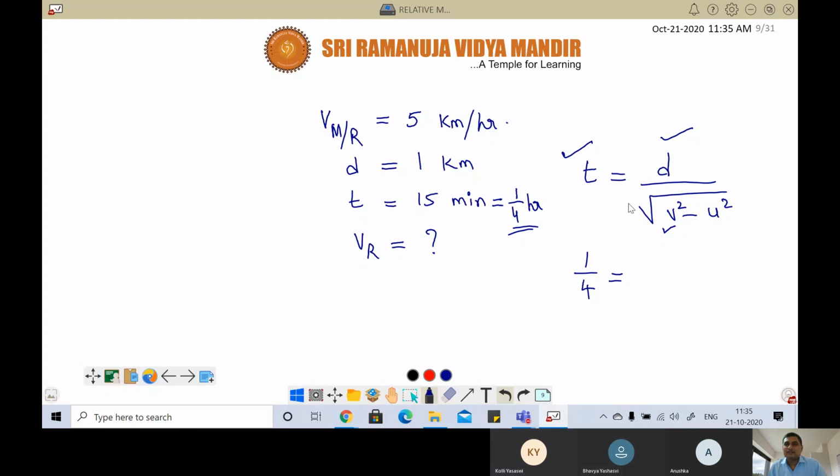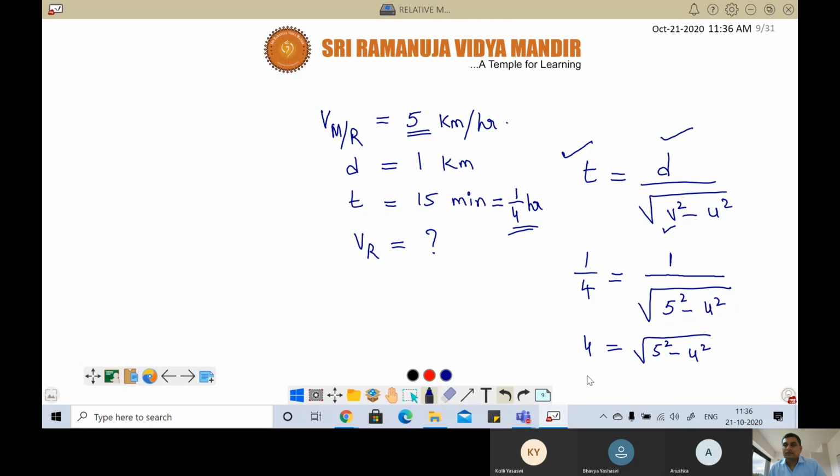So now time is equal to 1 by 4. D is equal to 1 kilometer. I'm keeping in terms of kilometer and hour. And under root, V is 5 square minus U square, 25 minus U square. So 4 is equal to root over 5 square minus U square.